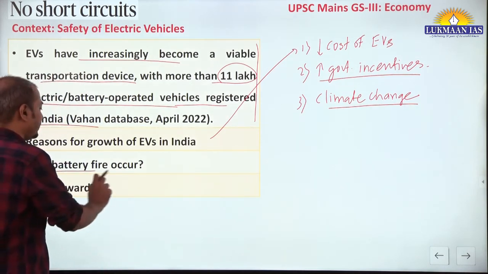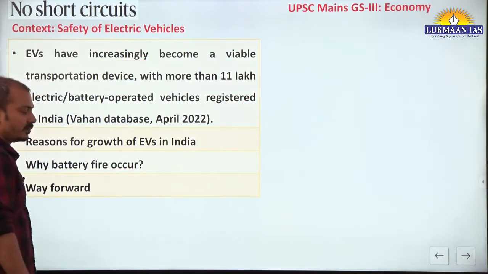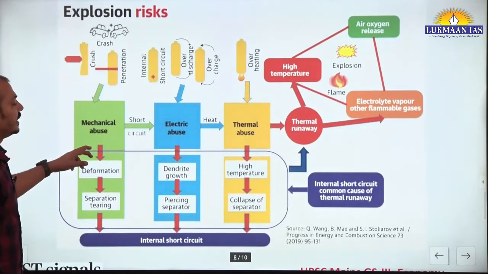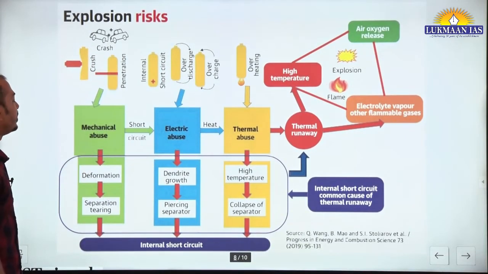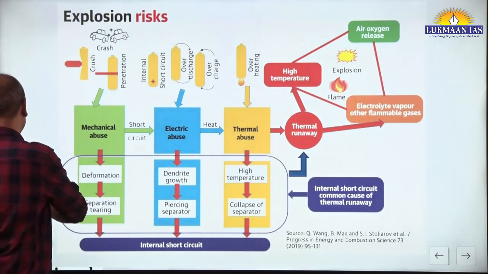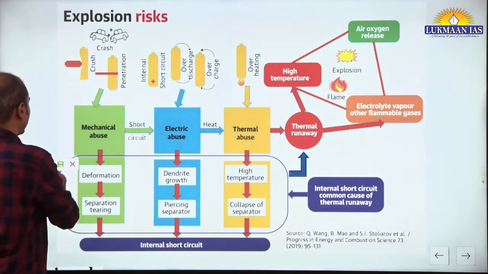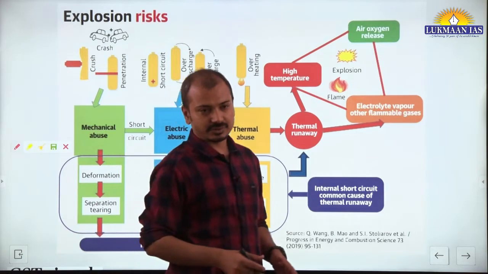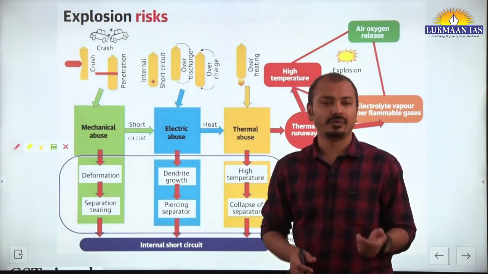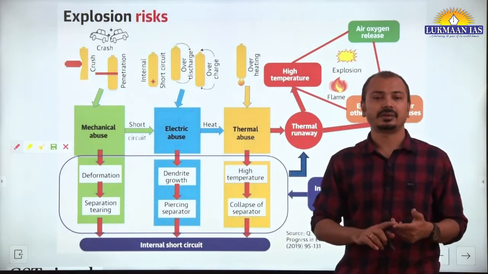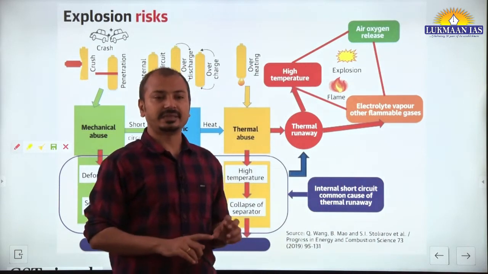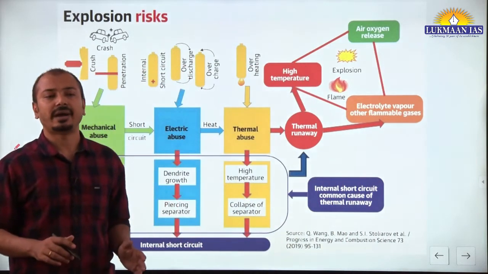Now why does battery fire occur? So again we'll revise this. You should refer to this Sunday's newspaper, Hindu analysis for this. In detail we have explained about this. In general, fire accident happens due to trio of elements. Which elements? Heat, oxygen, fuel. When these three come in contact, there will be fire.